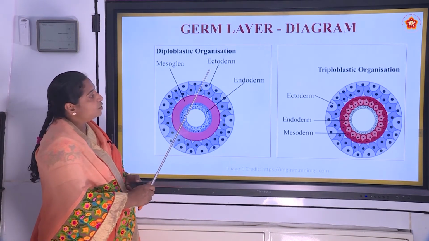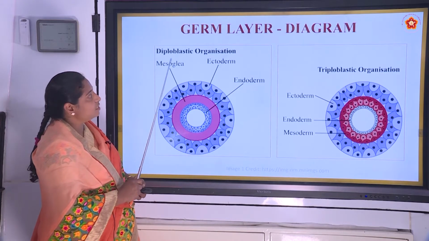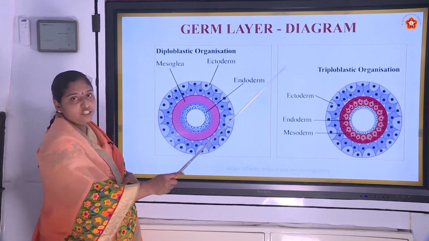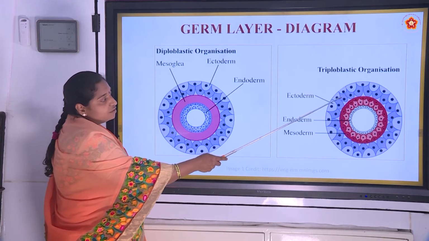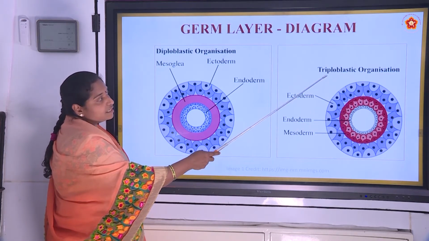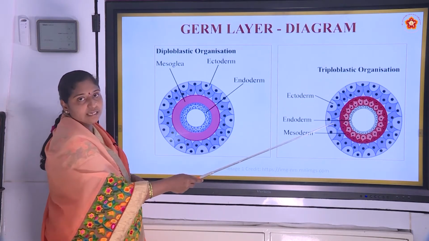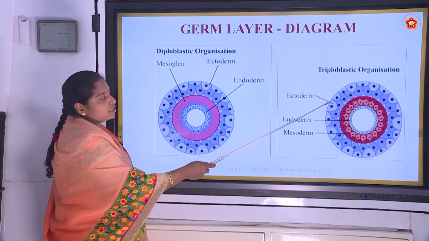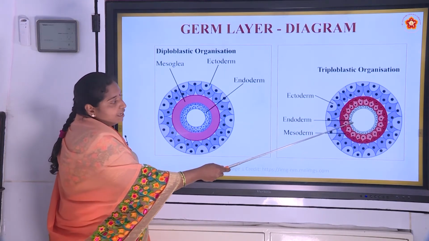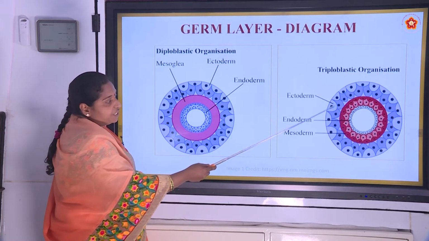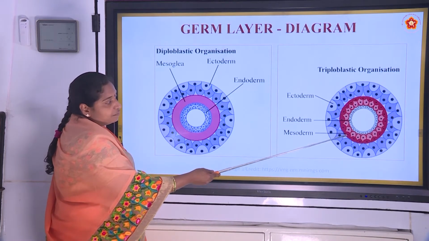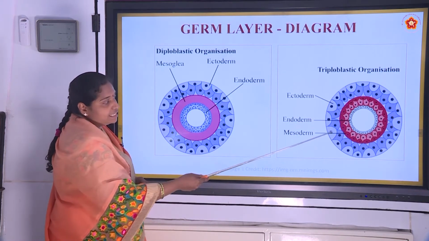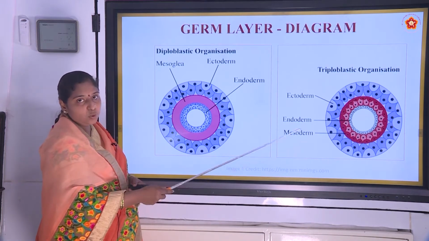Here 2 layers are there, so this is diploblastic organization. And here you can observe 3 layers of cells, that's why it is called triploblastic organization. This is outer ectoderm, inner endoderm, and in between the ectoderm and endoderm there is another layer of cells that is called mesoderm.